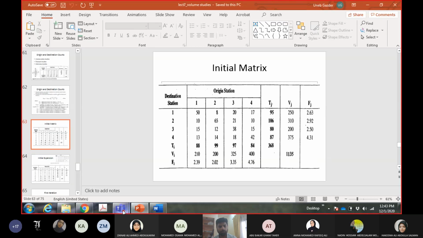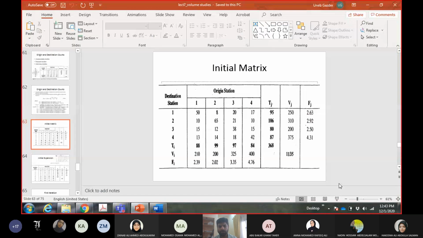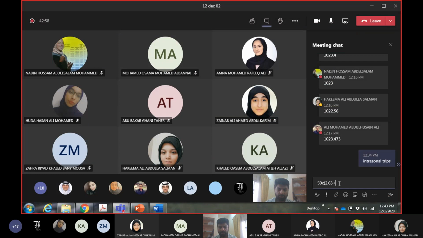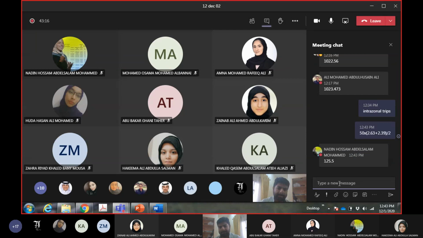Okay. Let me just do one or two values. So take out your calculators. So 50 multiplied by the adjustment factor of the first column, which is 2.63, plus the adjustment factor of the first row. Sorry, 2.63 is for the first row and 2.39 for the first column, divided by 2. How much is this? $126. Okay, you can round off.